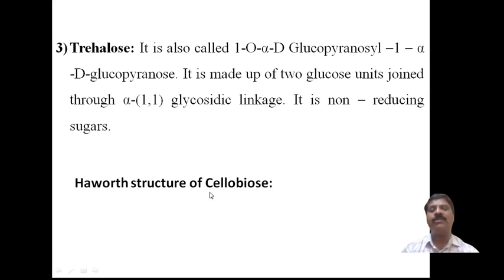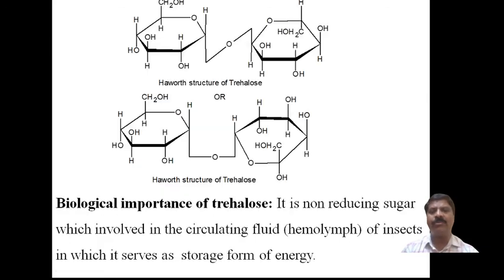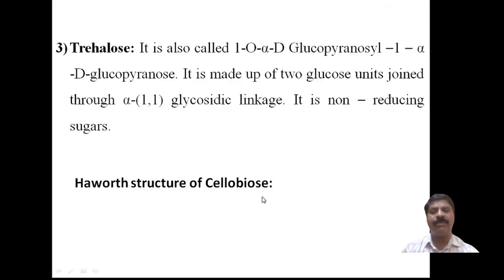Now come to the Haworth structure of trehalose. It is wrongly typed here. The Haworth structure should be of trehalose, but not cellulose. Here the correct one is in the PDF, but in the PPT there is a mistake. I will correct it in the PPT and send it. This word should be trehalose instead of cellulose.